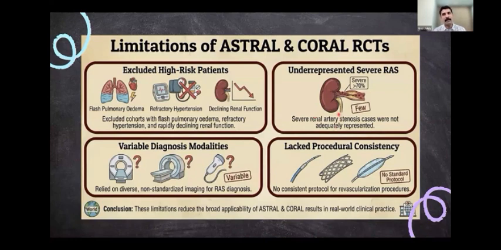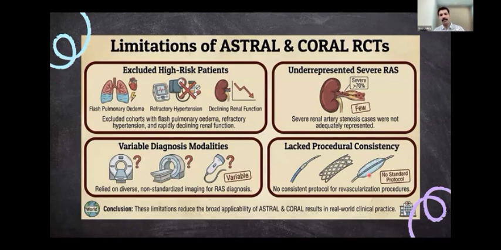And in one of these, the ASTRAL study, there was a crossover between the medical group and the interventional group, because some of the medical group were taken into the interventional group also. There was a crossover of patients between the arms. And both the studies used different diagnostic modalities. Some used duplex for diagnosing renal artery stenosis, whereas others used CT angiogram. So there was not a uniformity in diagnostic modalities, and they lacked procedural consensus. It was a multi-center study, so there were centers which had 1 or 2 patients. So there was a procedural inconsistency between the centers also.